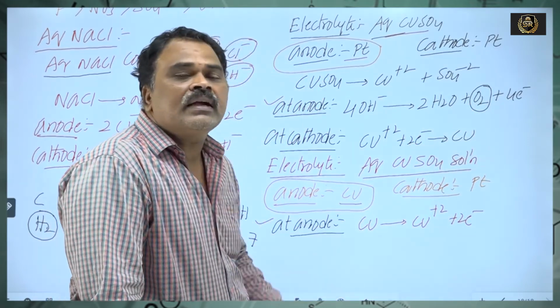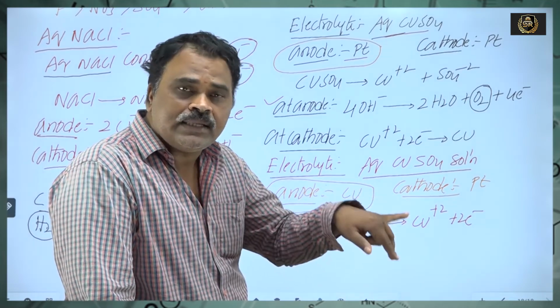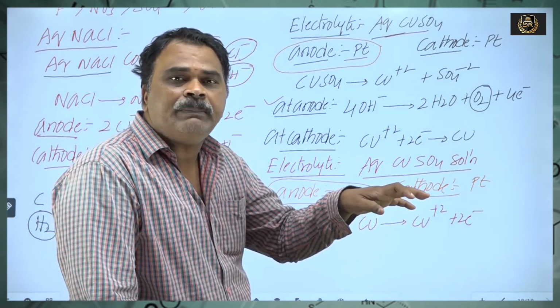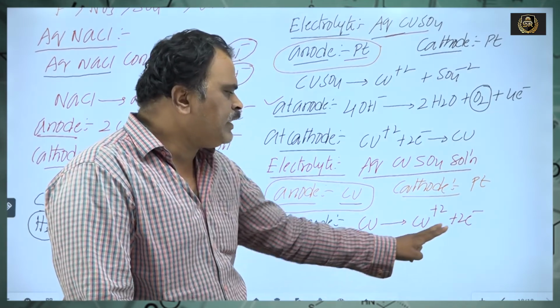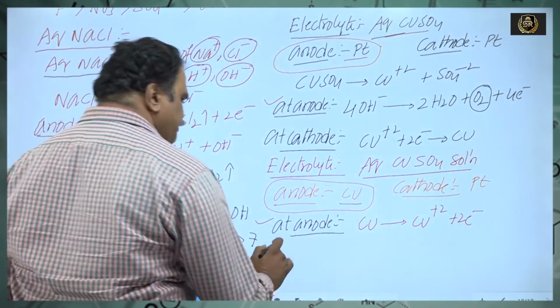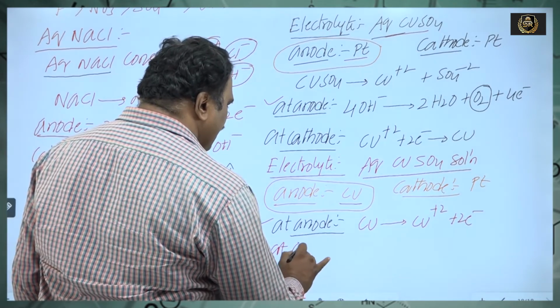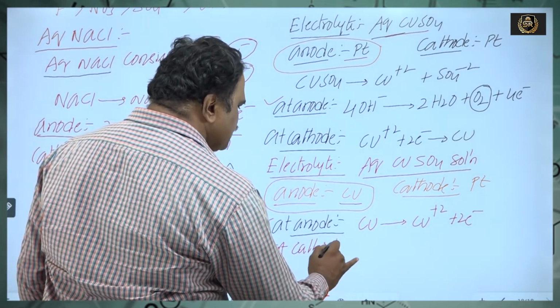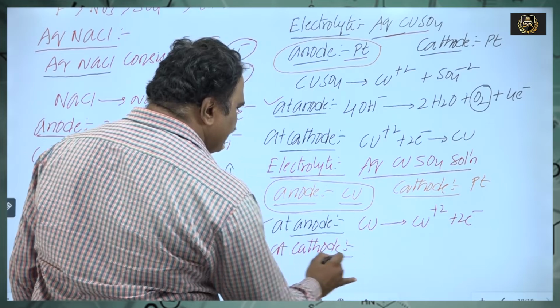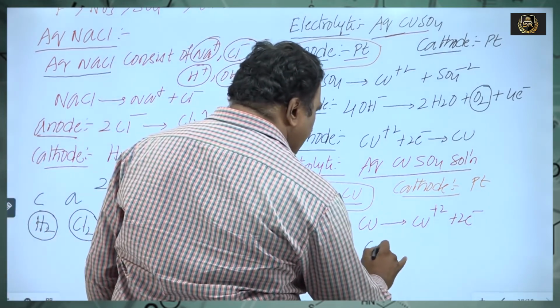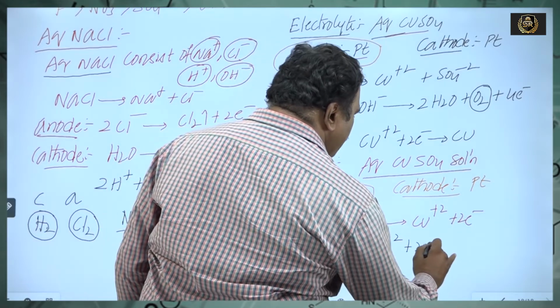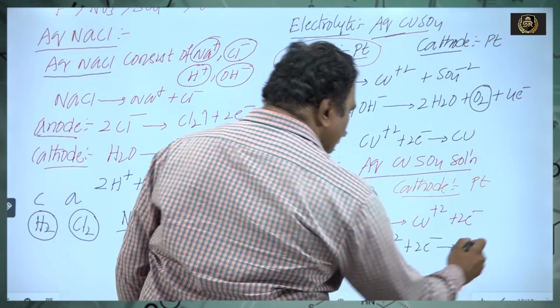If the anode is copper, copper itself is oxidized. Copper itself participates in electrolysis. Cu gives rise to Cu2+ by the loss of 2 electrons. At the cathode, what type of reaction takes place? Cu2+ plus 2 electrons gives rise to Cu.